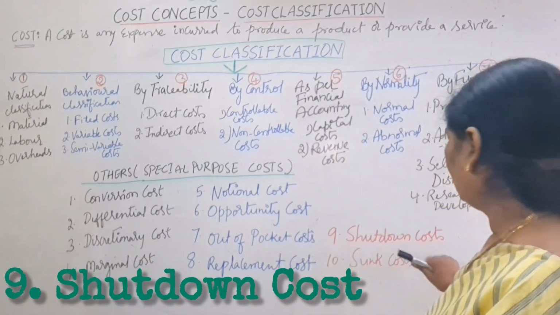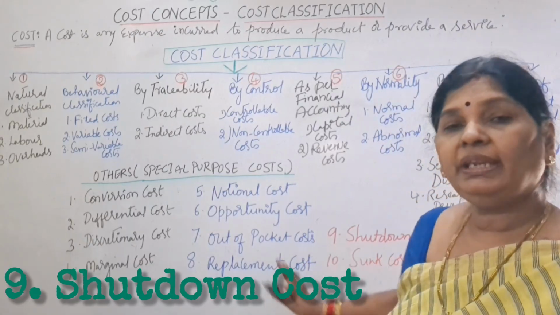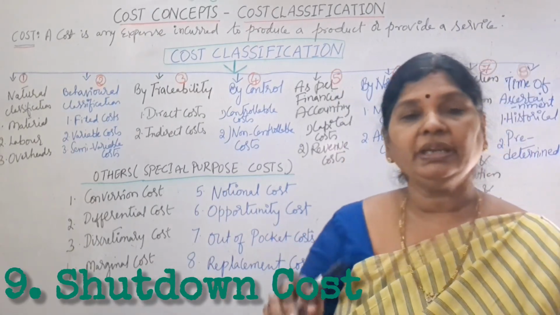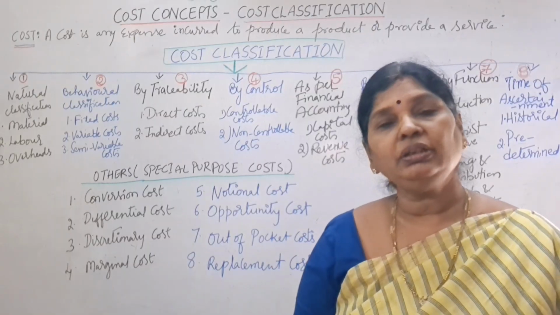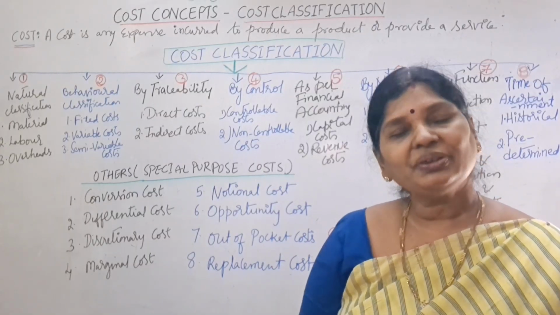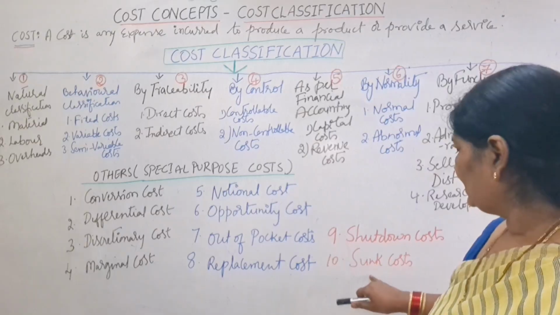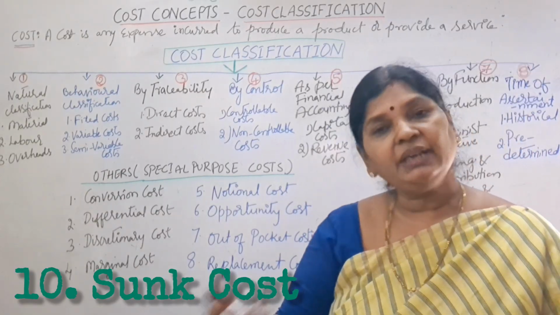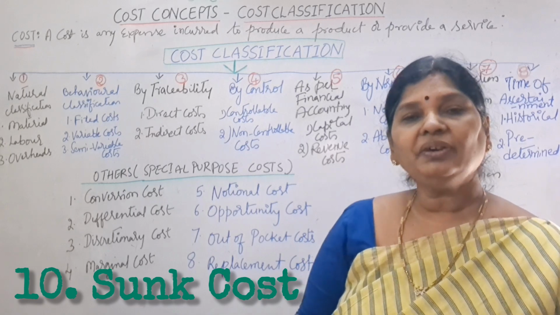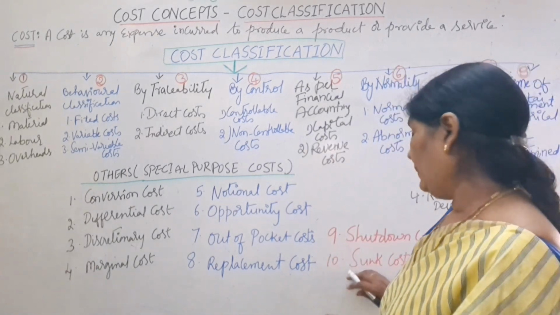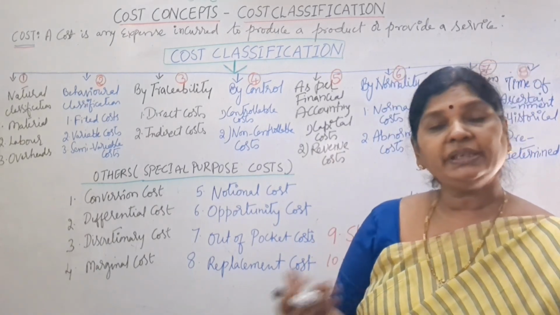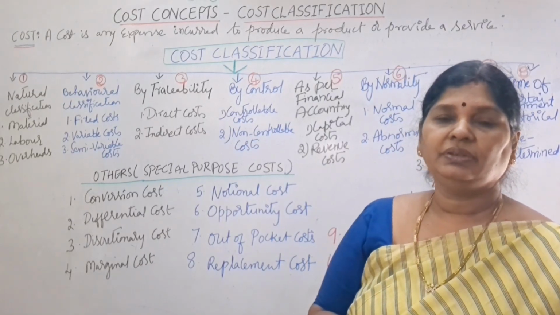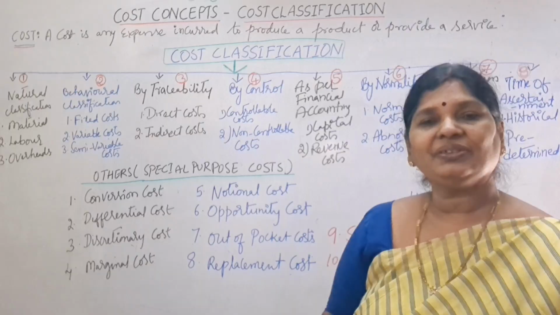Next, shutdown costs. These costs we incur at the time of plant closure. Whatever maintenance costs we are incurring at the time of plant shutdown are called shutdown costs. Next, sunk costs. These are the costs which are already incurred and can't be recovered by us. Whatever money we have spent on our obsolete machinery, those expenses we can't recover now. So those costs are called sunk costs.